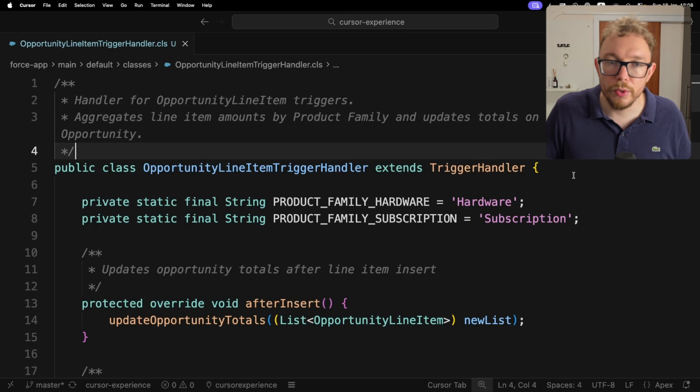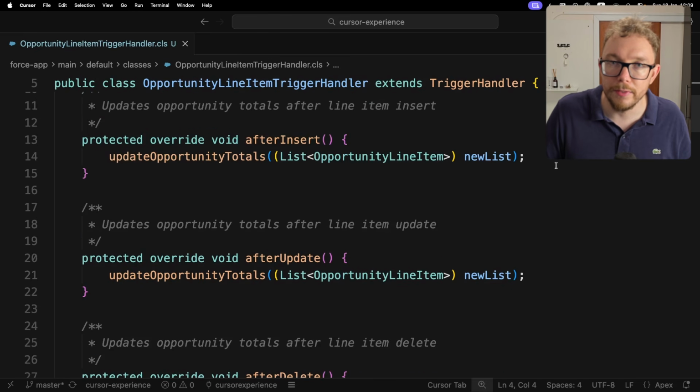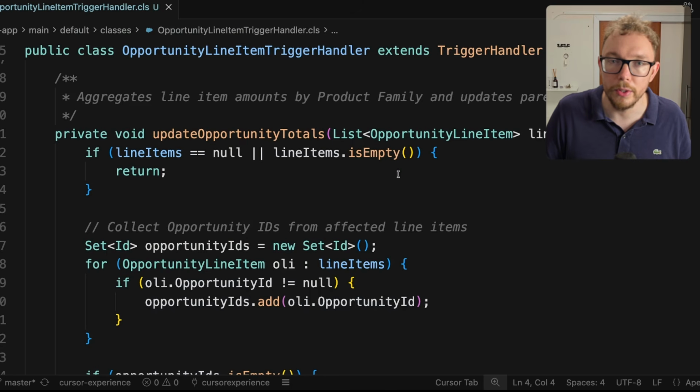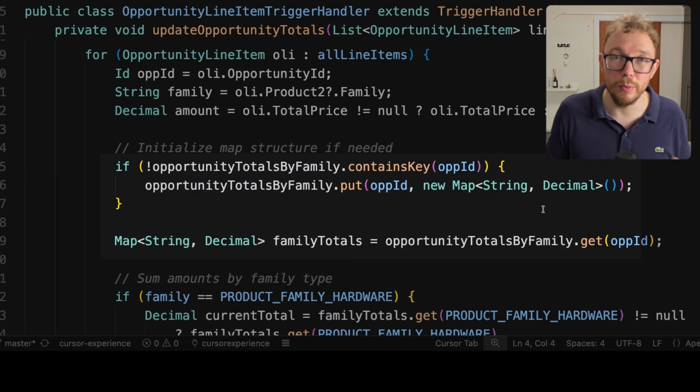So the first thing that it did is create an opportunity line item trigger handler. We have some hard-coded constants for the hardware and subscription. We have the after insert and after update. We also have some more after delete and after undelete, as those would matter for the total. And then we have the summing function where we have an early return. We get all of the opportunity IDs. It looks like it didn't use Apex Libra again. It sums all of the values in a map, which could be interesting if you were going to go and